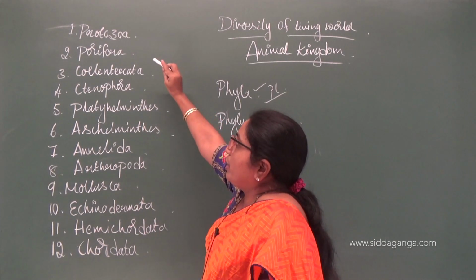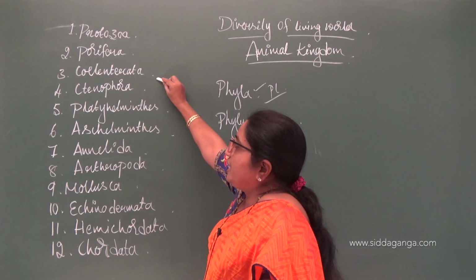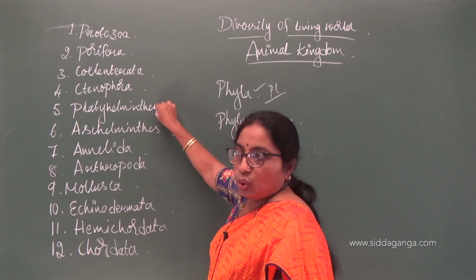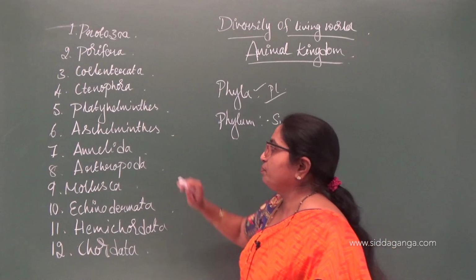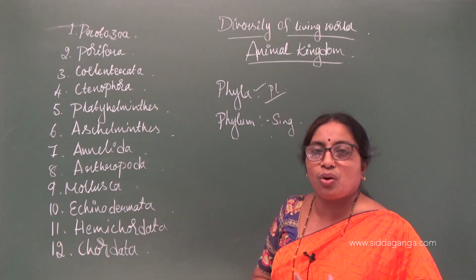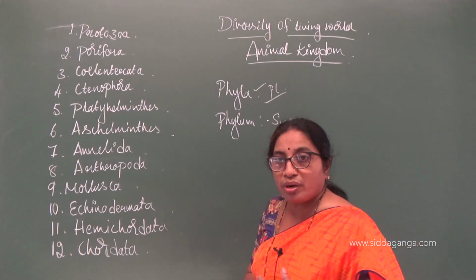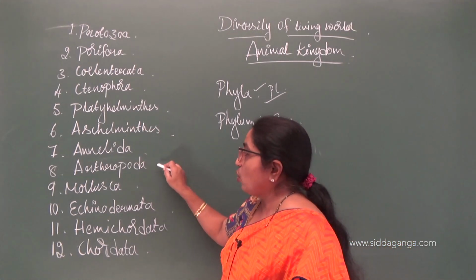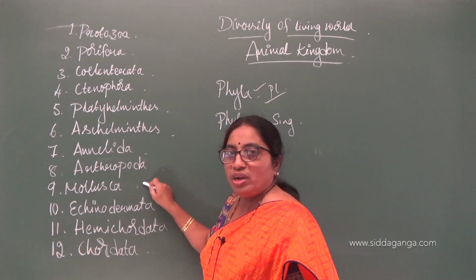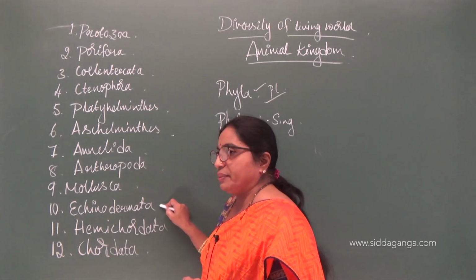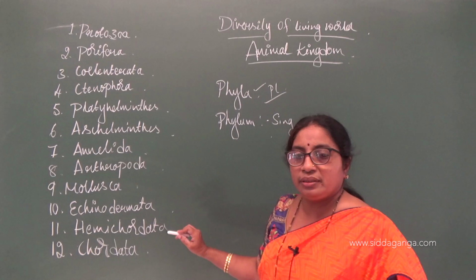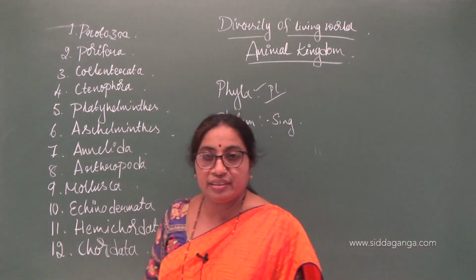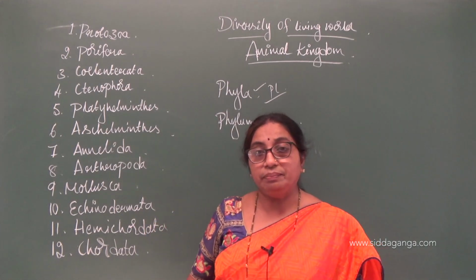First one Protozoa, Porifera, Coelenterata, Ctenophora, Platyhelminthes, also it is called as flatworms, Aschelminthes, also it is called as roundworms, or it is also called as Nemathelminthes, Annelida, Arthropoda, Mollusca, Echinodermata, Hemichordata and Chordata. So, 12 important phyla under kingdom animal.